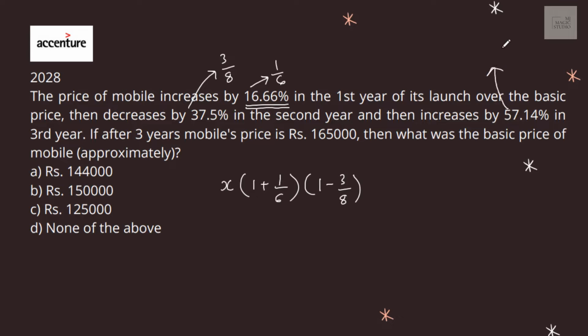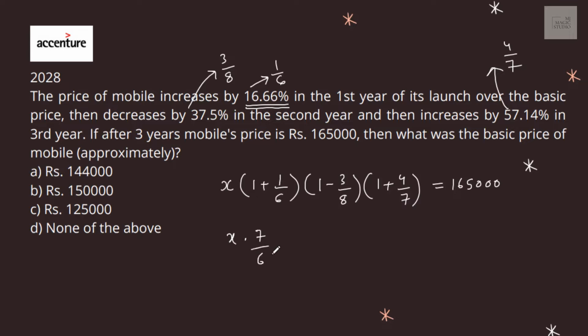57.14%. 57.14% is 4/7. 1 plus 4/7. If we are comfortable with converting percentages into fractions, in no time we would be able to get the answer. In the third year, if after 3 years the mobile price is equal to 165000, then what was the basic price of the mobile? That means we need to find the value of x.